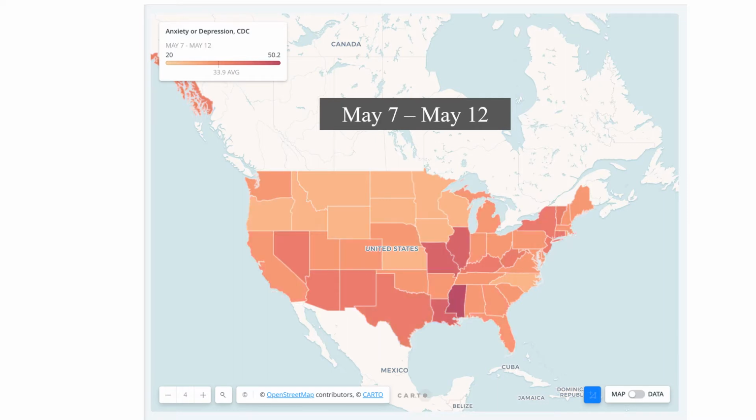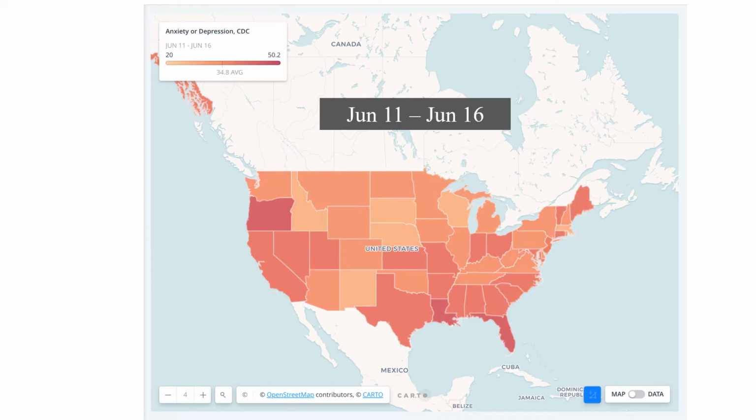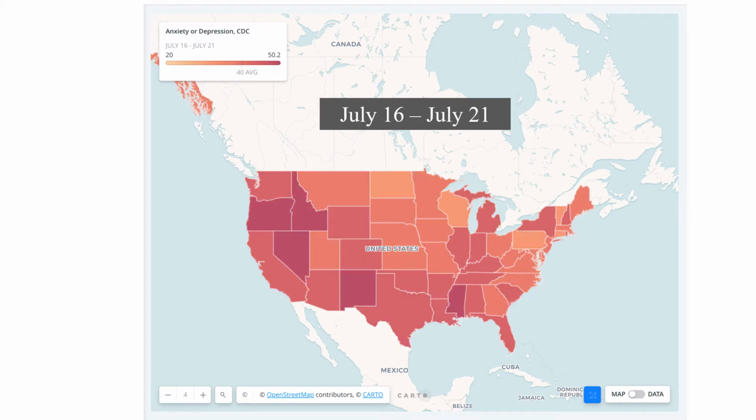We downloaded the data from the CDC and visualized it on a map server online. The CDC collected data every 1 or 2 weeks from the end of April. As we can see, the indicator of anxiety or depression increased through time and the colors are getting darker.